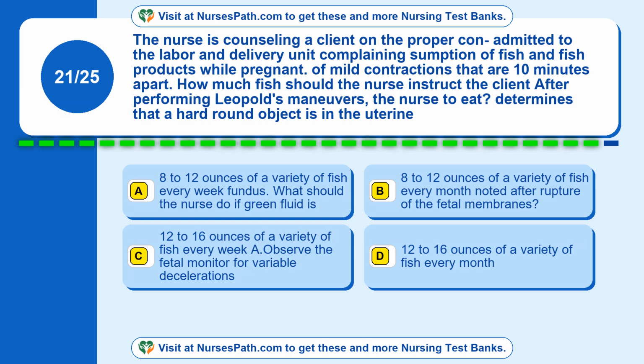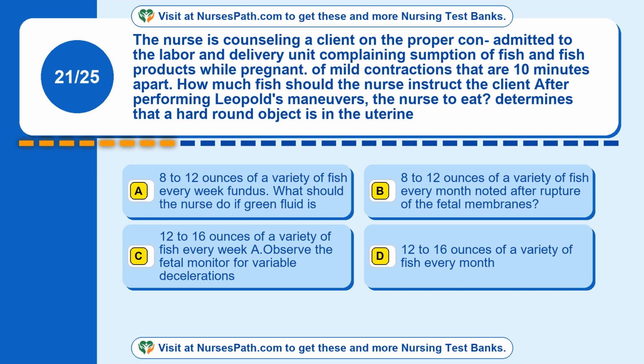Question 21. The nurse is counseling a client on the proper consumption of fish and fish products while pregnant. How much fish should the nurse instruct the client to eat? Option A, 8 to 12 ounces of a variety of fish every week. Option B, 8 to 12 ounces every month.